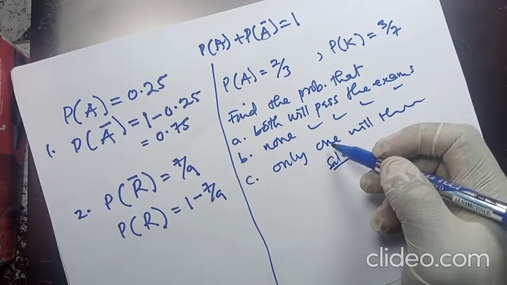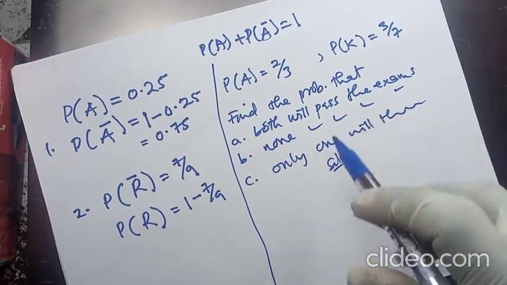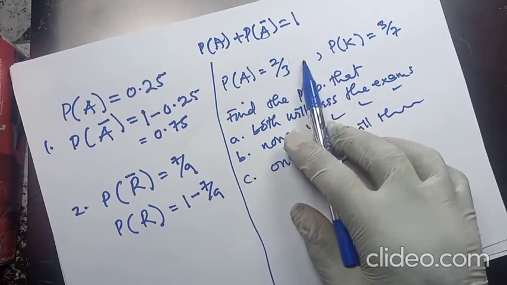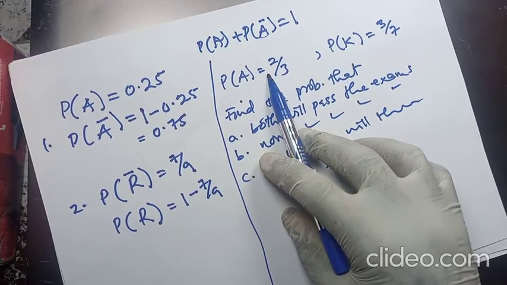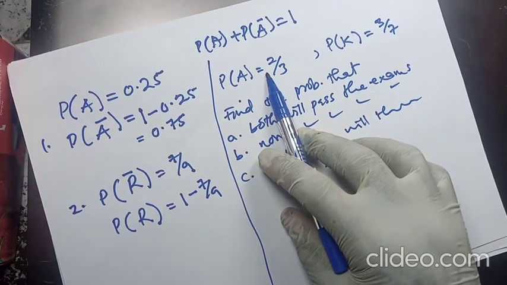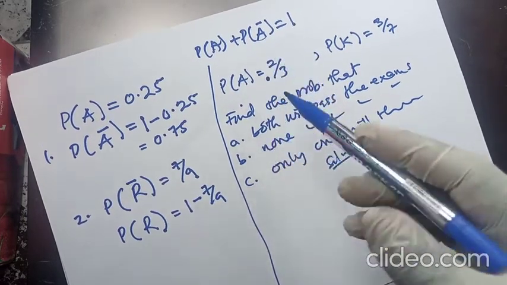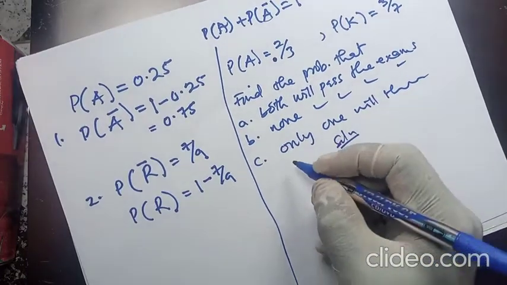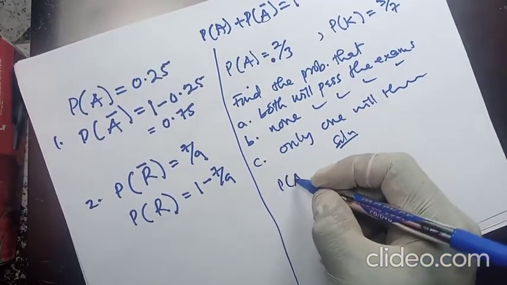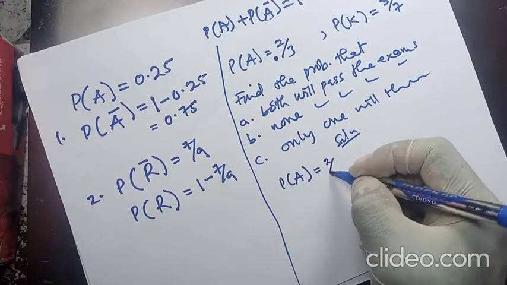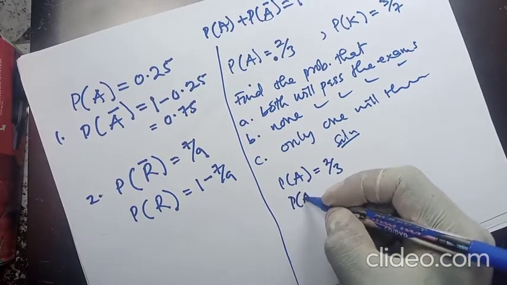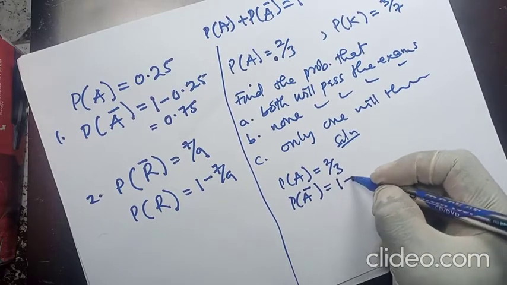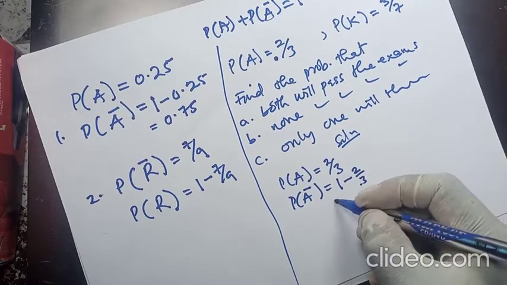So the idea is whenever you see this type of question, I will advise you look for the opposite side. Here you can see that the probability that Amma will pass the exams is 2 on 3. Find the probability that Amma will not pass the exams. The probability that Amma will pass is 2 on 3, meaning the probability that Amma will not pass will be 1 minus 2 on 3.